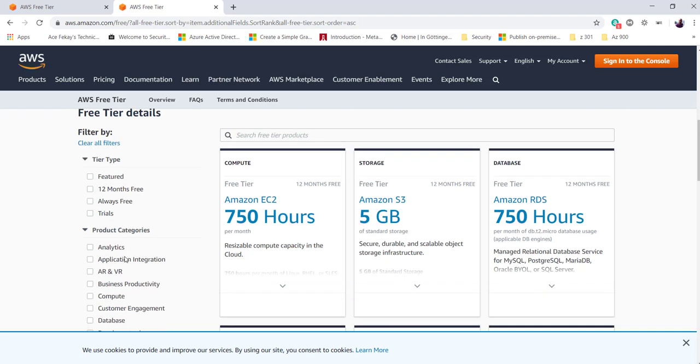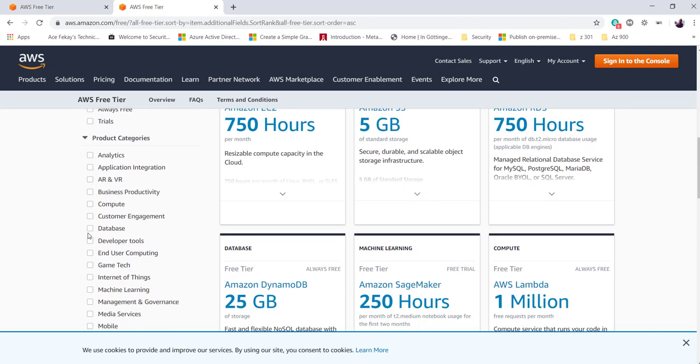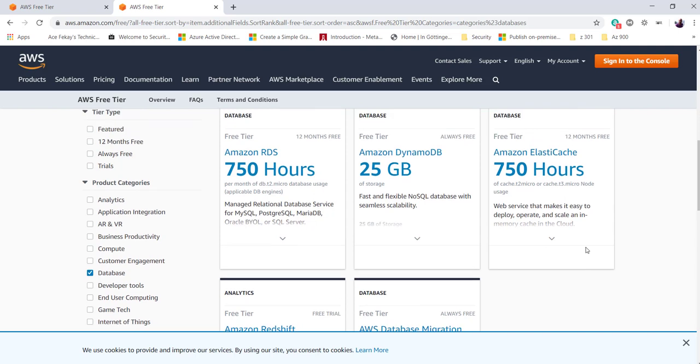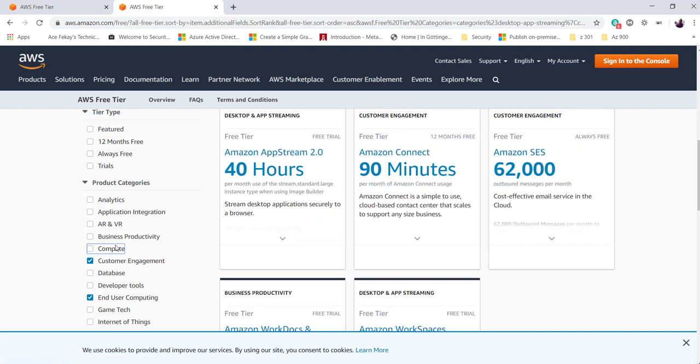As you see on the left side, you've got a lot of search filters, so you can go and search them. Let's say you want to operate on a NoSQL database, so I'm going to check that, and then you'll be able to find out what is free for you as far as SQL RDS is concerned and NoSQL DynamoDB is concerned. Similarly, you can find the stats for other tools as you check and uncheck these boxes.